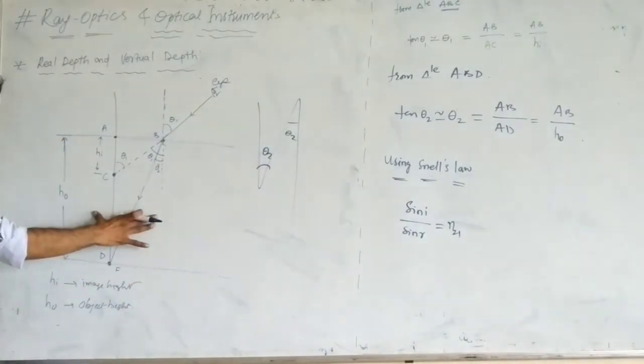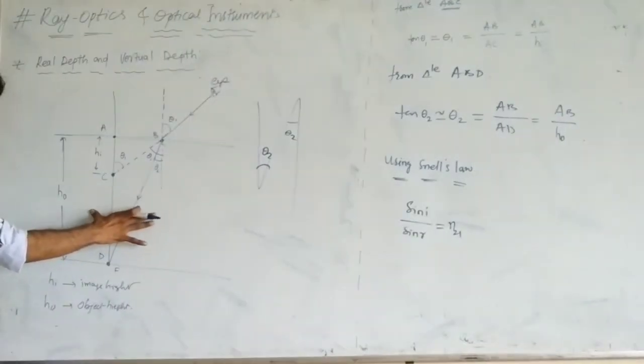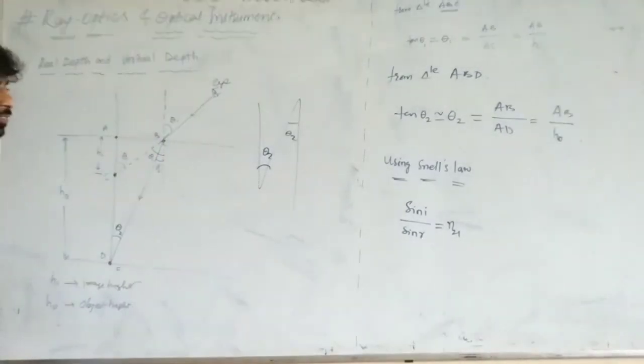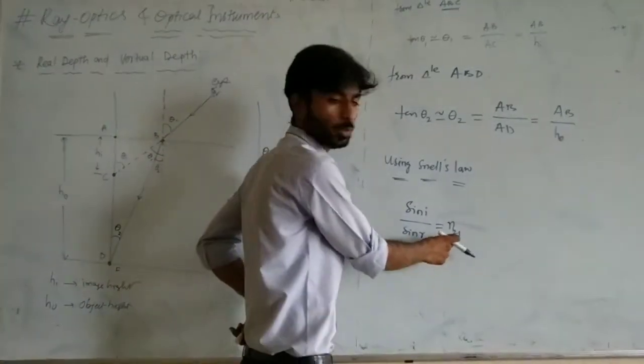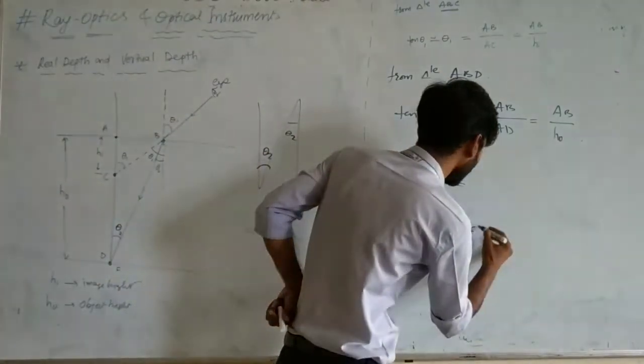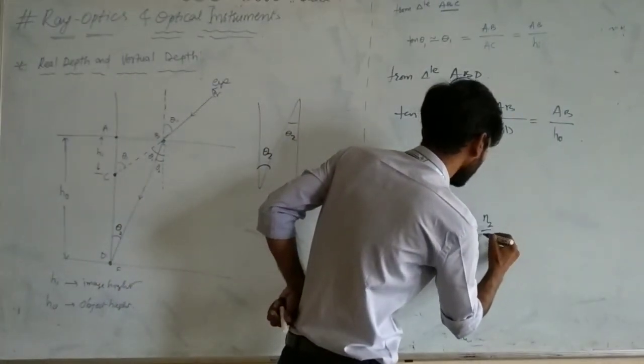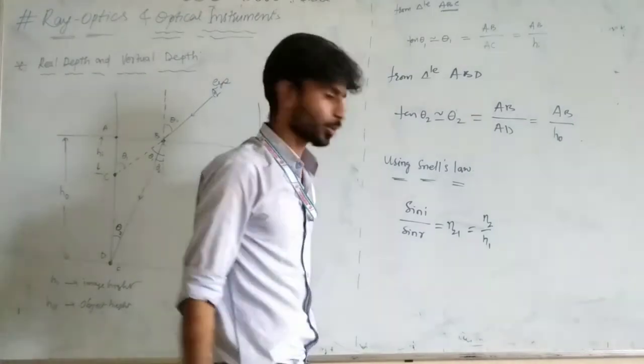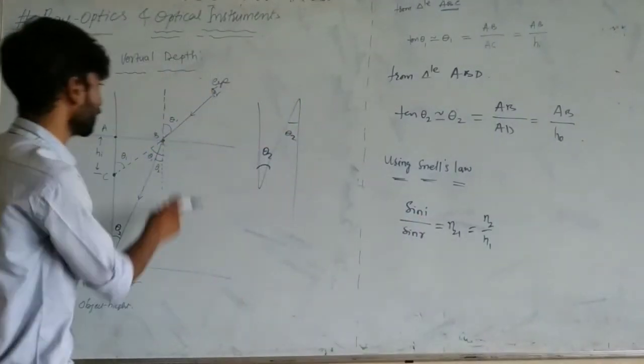Look here. Second medium with respect to first medium we are taking. So that's why I wrote n21. So sin I is nothing but sin theta 1.